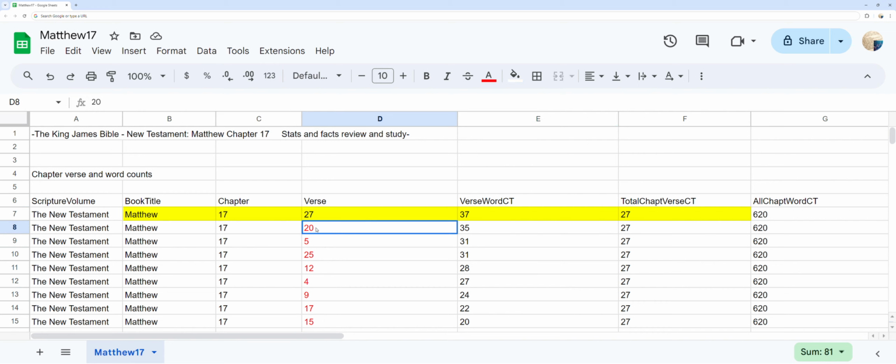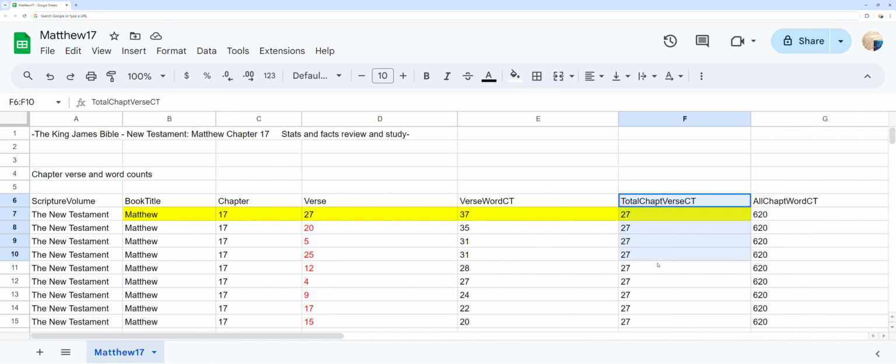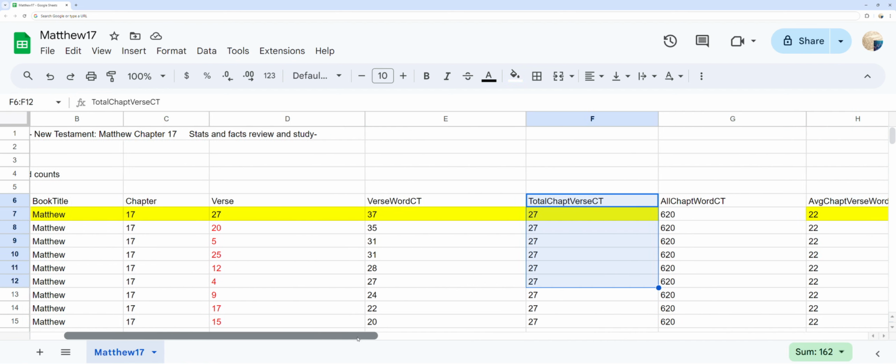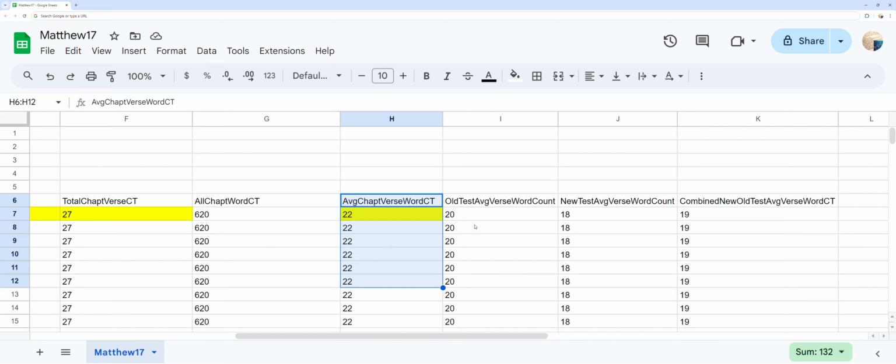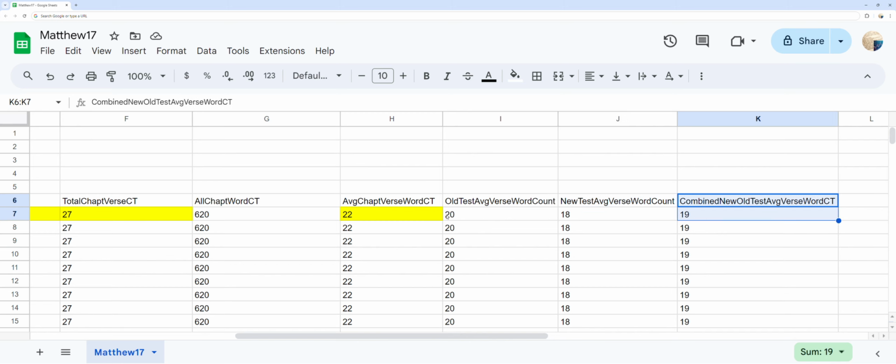You can see the Matthew chapter 17 verse total count at 27 verses, the average word count of all Matthew chapter 17 verses at 22 words per verse, as well as the average verse word counts for the complete Old Testament, New Testament, and both combined to get a comparison of Matthew chapter 17 word per verse count comparisons.